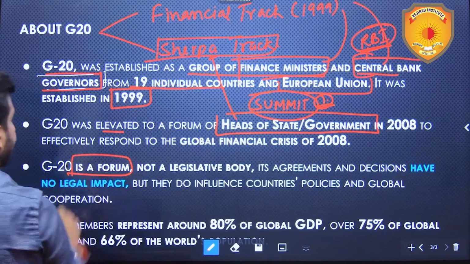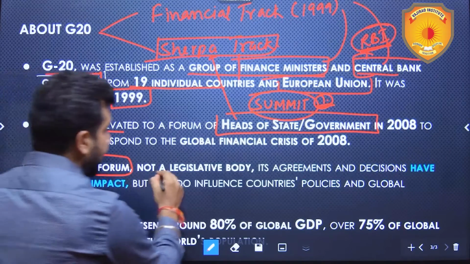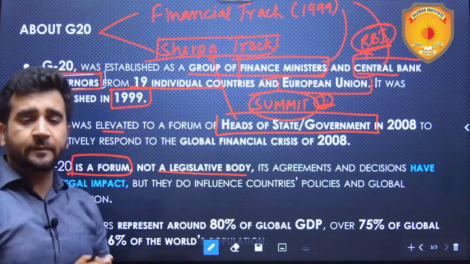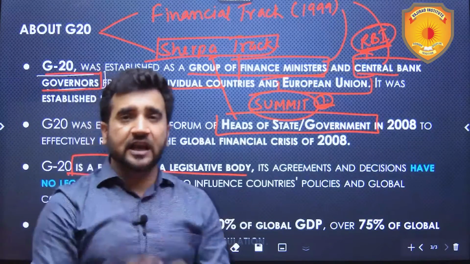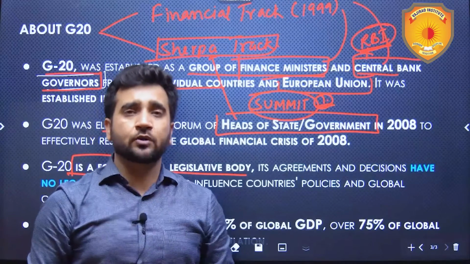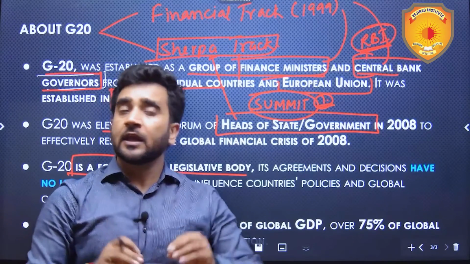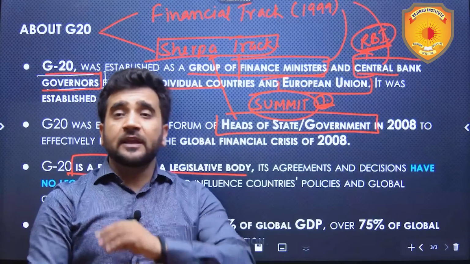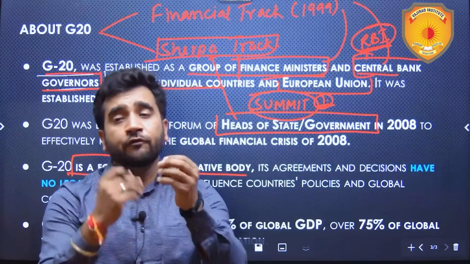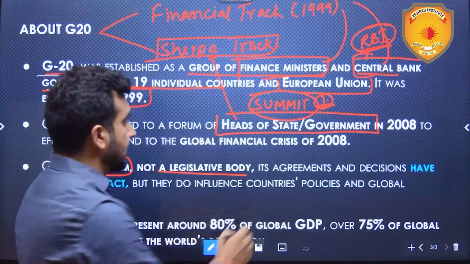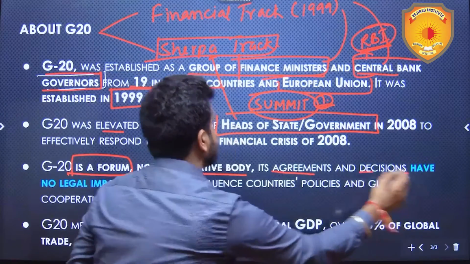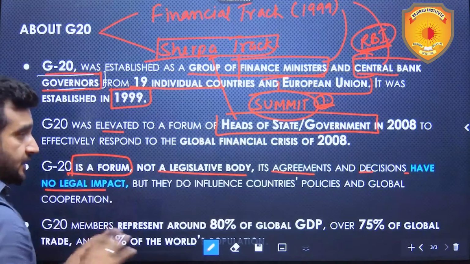Next point, very, very important. It is a forum, not a legislative body. No laws are being made. You need to understand this. And whatever discussions, whatever deliberations we are going to have over here in the G20 summit, they will not be, I would say, lawfully implementable or lawfully forceful on anyone. Means its agreements and decisions have no legal impact.